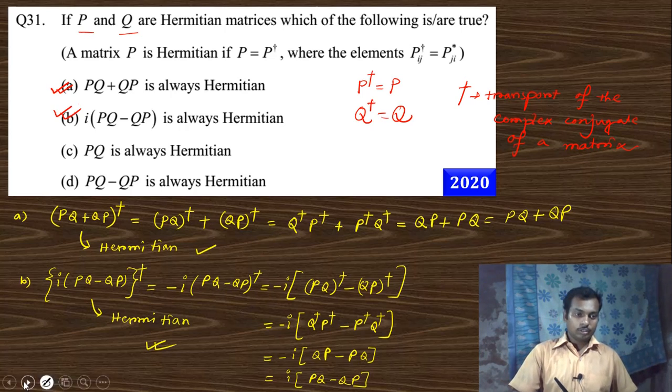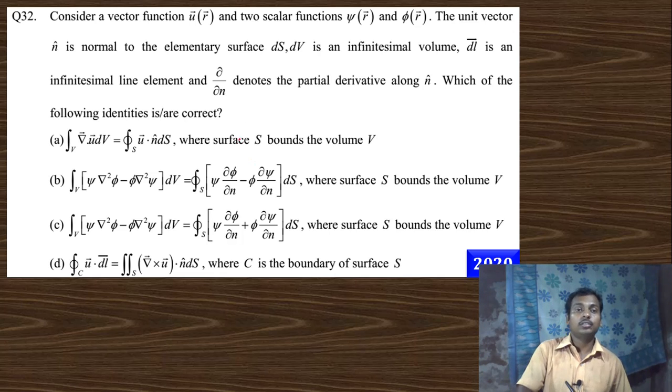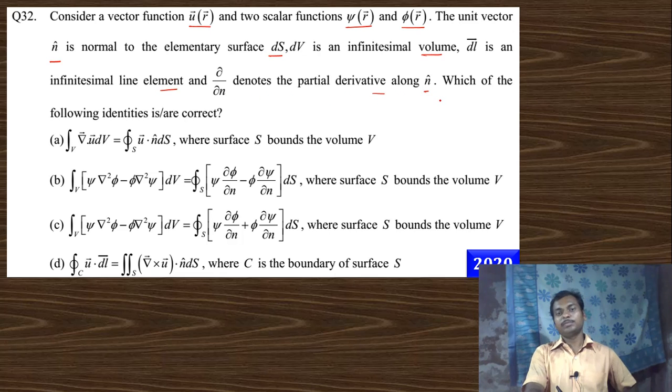Next question. Consider a vector function u, a function of r, and two scalar functions psi of r and phi of r. The unit vector n is the normal of the elementary surface ds, dv is the infinitesimal volume, dl is the infinitesimal line element, del/del x is the partial derivative, n cap is the normal, and which of the following is correct?